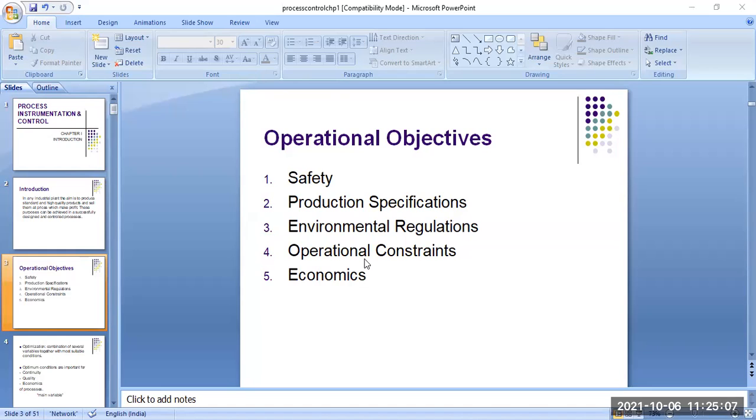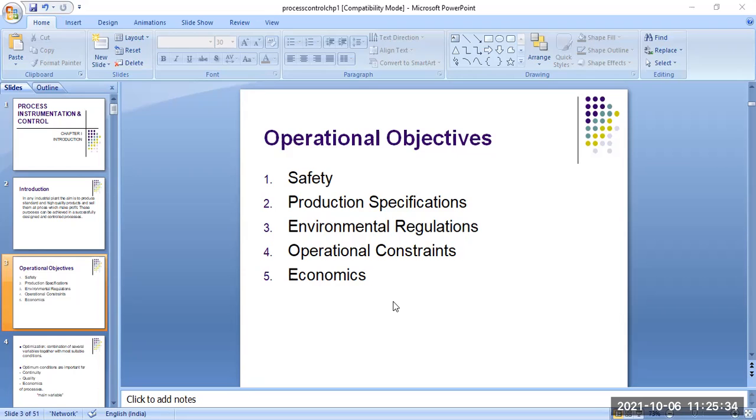Number five, the economics. This is another part of the industry. Economics depends on what type of materials you produce, and also on different types of economic structures.